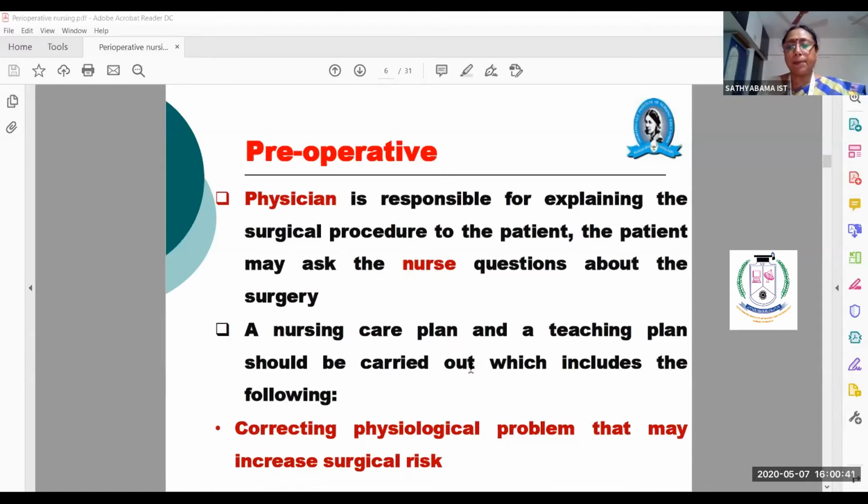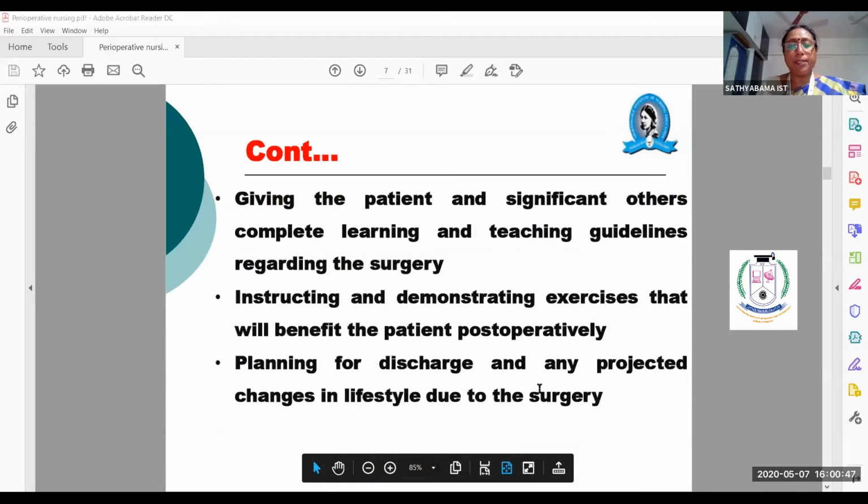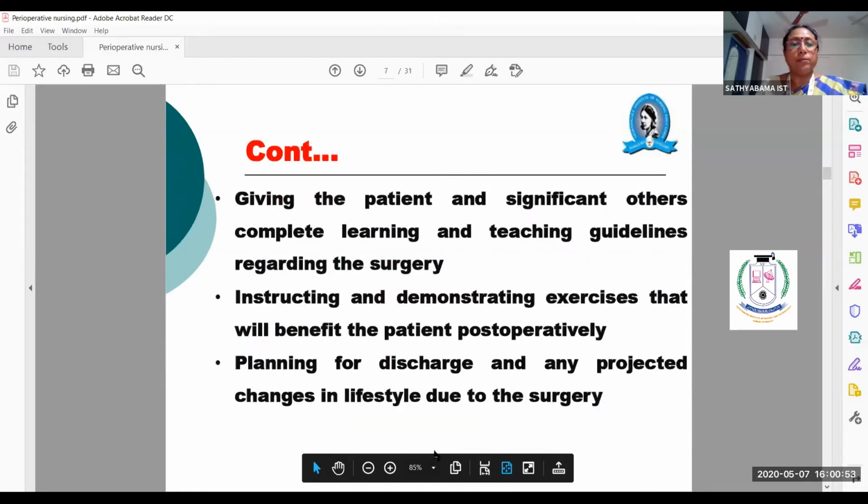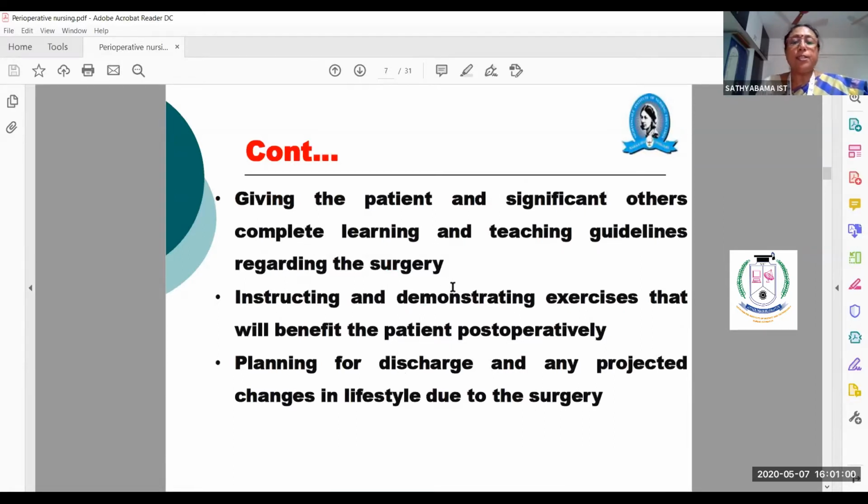Then a nursing care plan and a teaching care plan should be carried out, which includes correcting the physiological problems that may increase risk, and next is giving the patients and significant others complete learning and teaching guidelines regarding surgery, and then instructing and demonstrating exercises that will benefit the patients post-operatively.